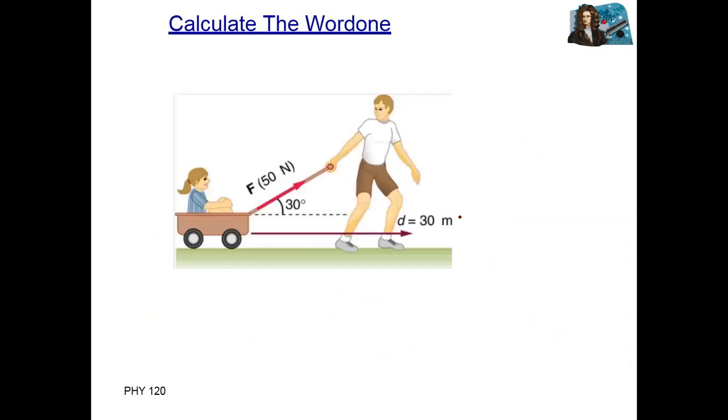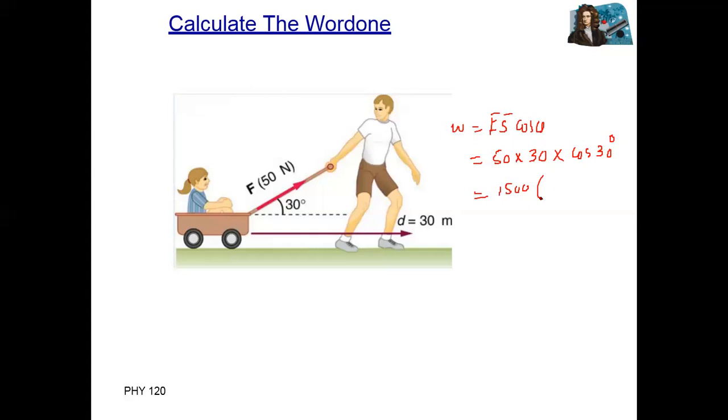In this case, find the total work done. For example, force applied is 50 Newton, making an angle of 30 degrees, and displacement covered is 30 meter. So what will be the work done? We have the formula work done equal to Fs cos theta. So F is 50, multiplied by displacement 30, multiplied by cos 30 degree. 50 multiplied by 30 is 1500, multiplied by cos 30. So what is cos 30?